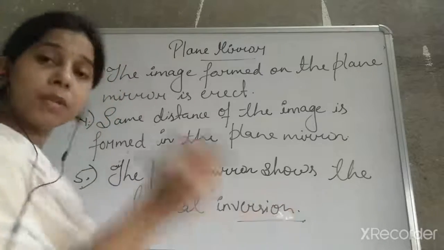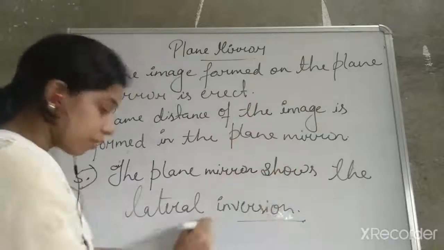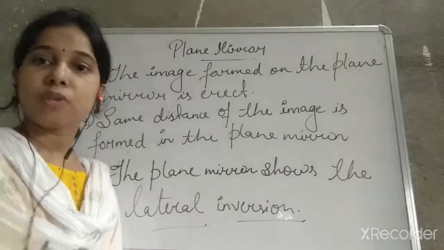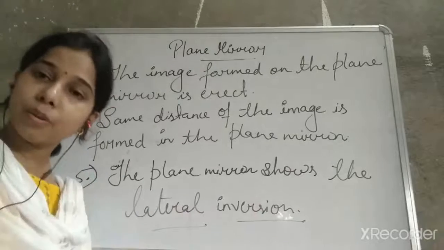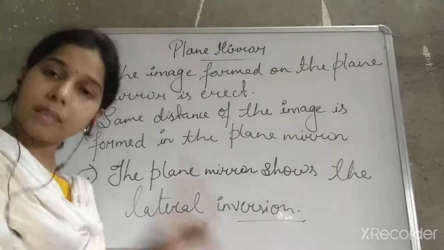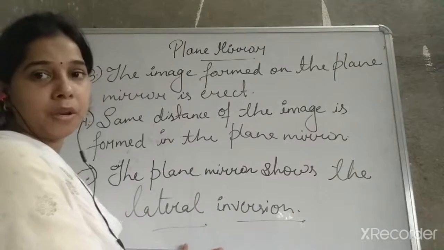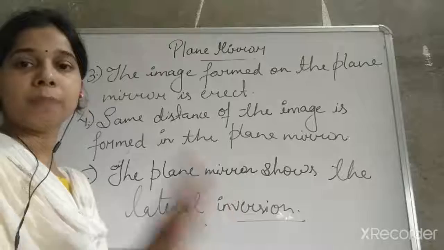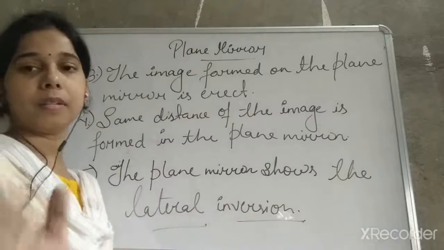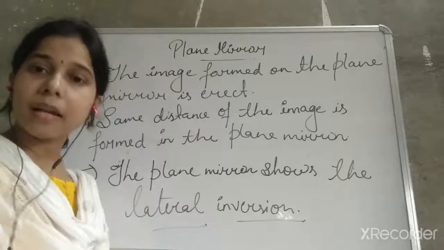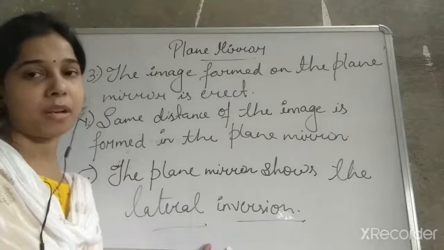Inversion means opposite, and lateral means the side. So the reversal of the side of the object in the image is lateral inversion. The side of the object gets reversed to the other side in the image, and that process is known as lateral inversion.